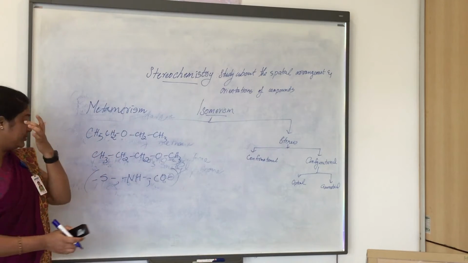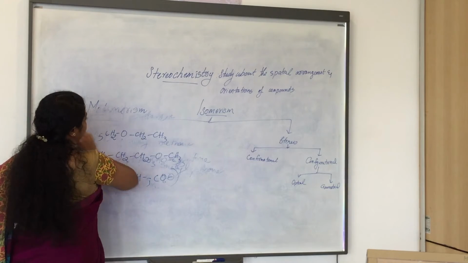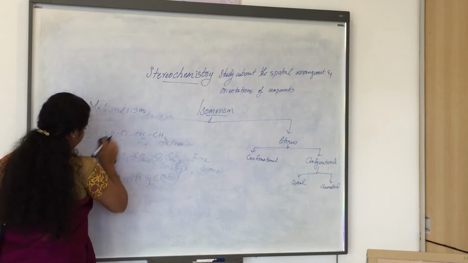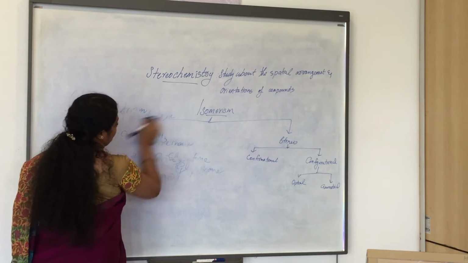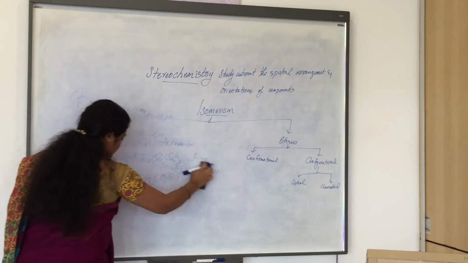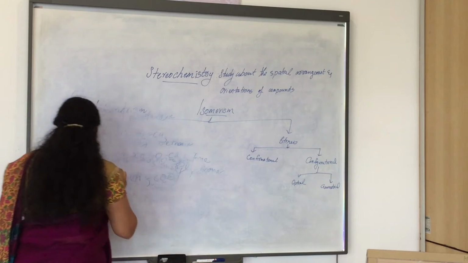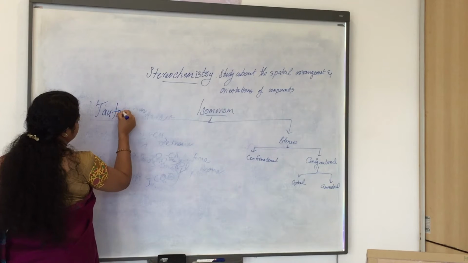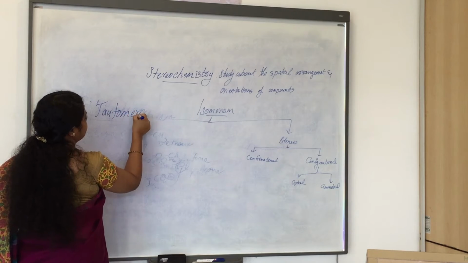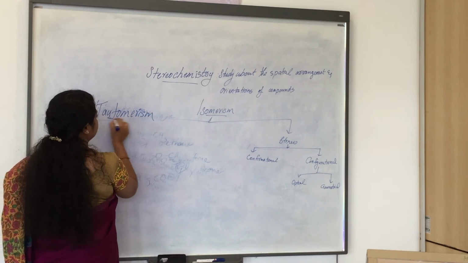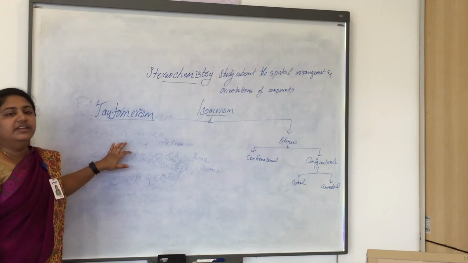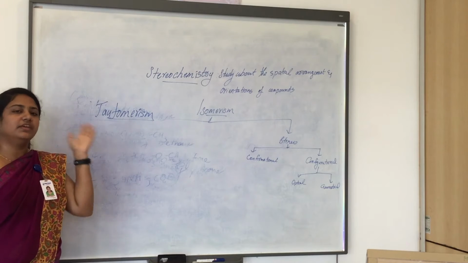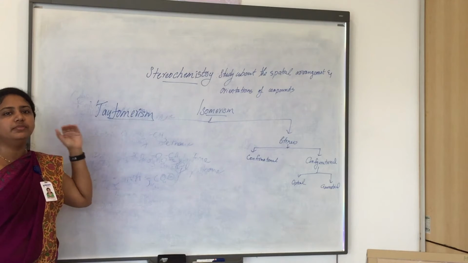Next one is tautomerism. In tautomerism, we can say that tautomerism is the easy or rapid equilibrium of the molecules.